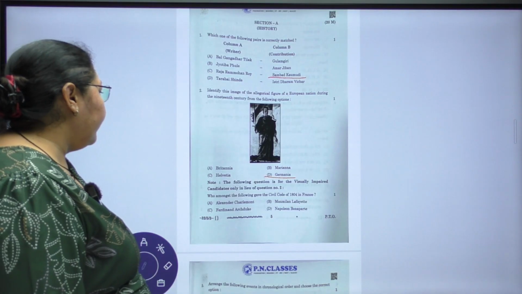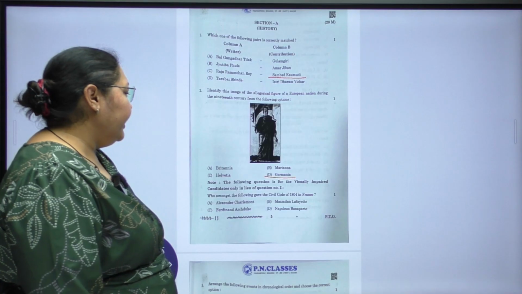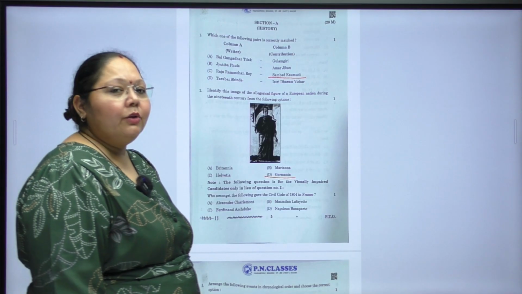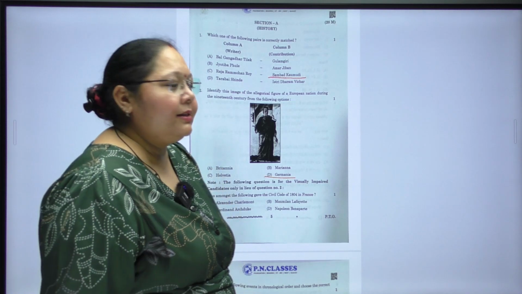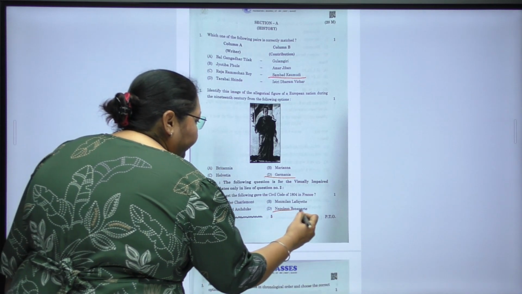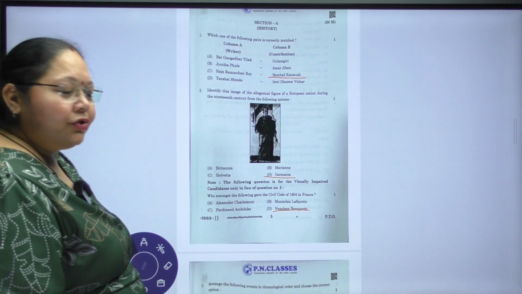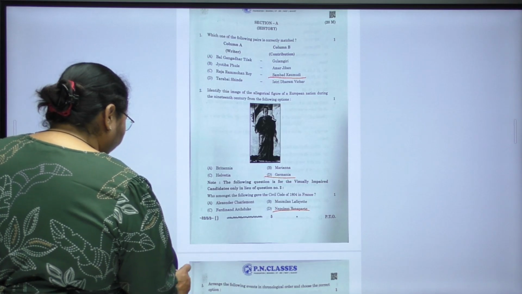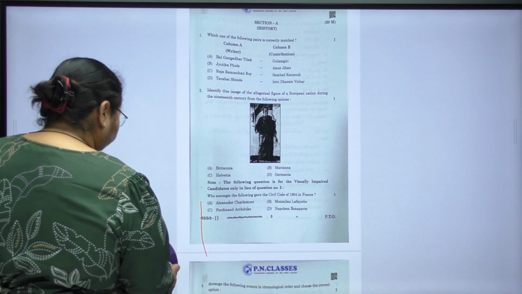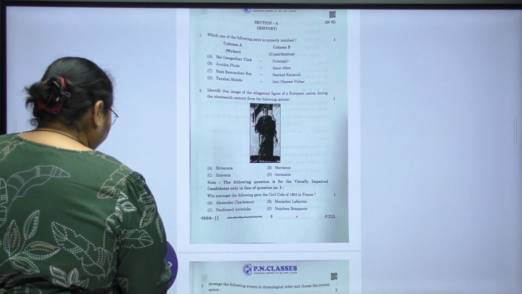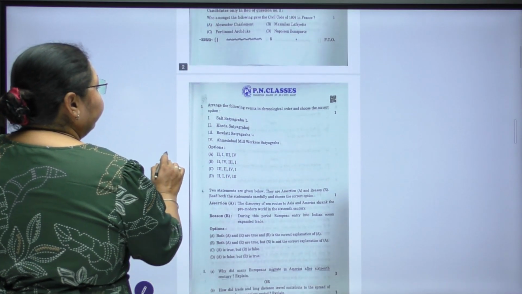Now the next question is for the children who are visually impaired. Who amongst the following gave the Civil Code of 1804 in France? The favorite question of boards and the easiest answer is Napoleon Bonaparte. I hope, children, you are finding the solutions to what you have done in the examination. Moving to the next question.